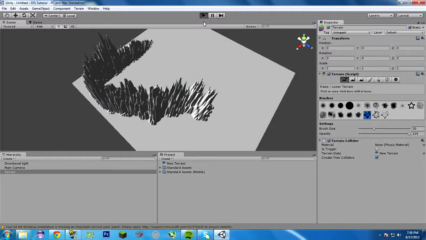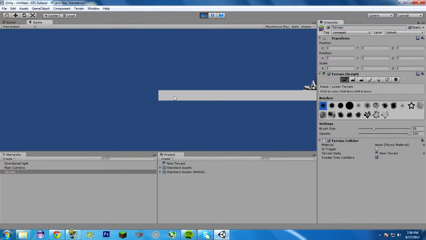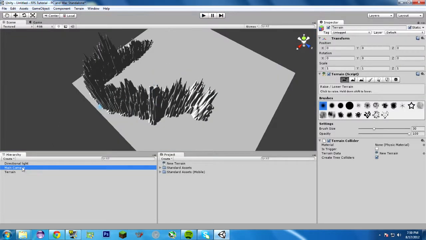So if we run it, of course, nothing really is going to happen. It's going to show us this kind of flat thing. And the reason is because we have this main camera out here.